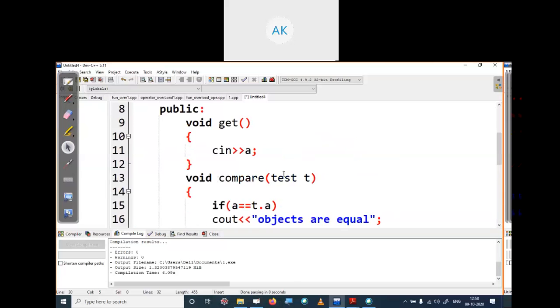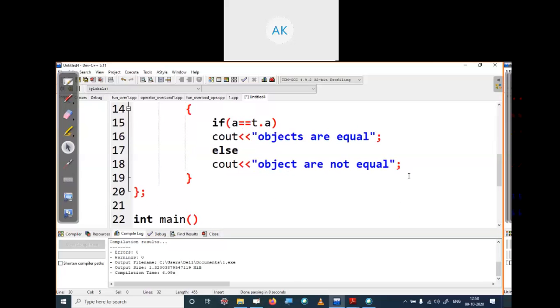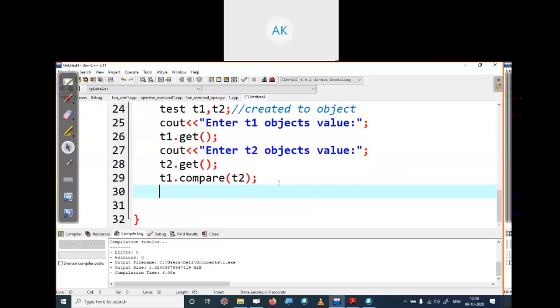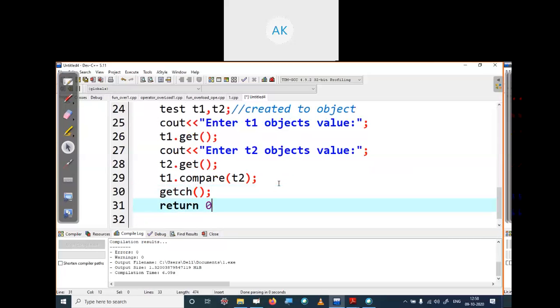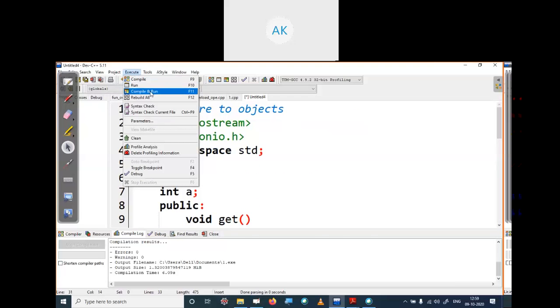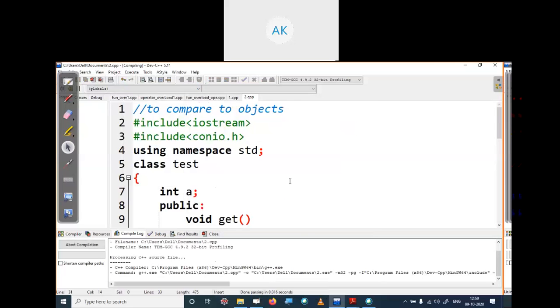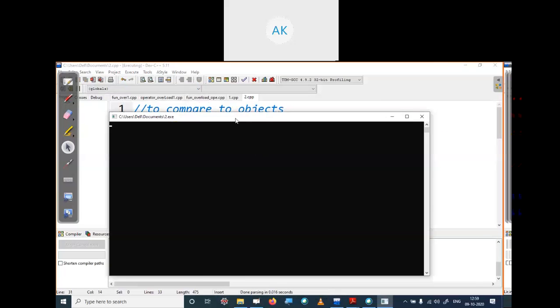If they are equal, then this message will print: objects are equal. Otherwise, this message will print. Okay. Let's complete this code using getch function and return 0. Let's compile this code first. Save. Let's see if there are any errors.